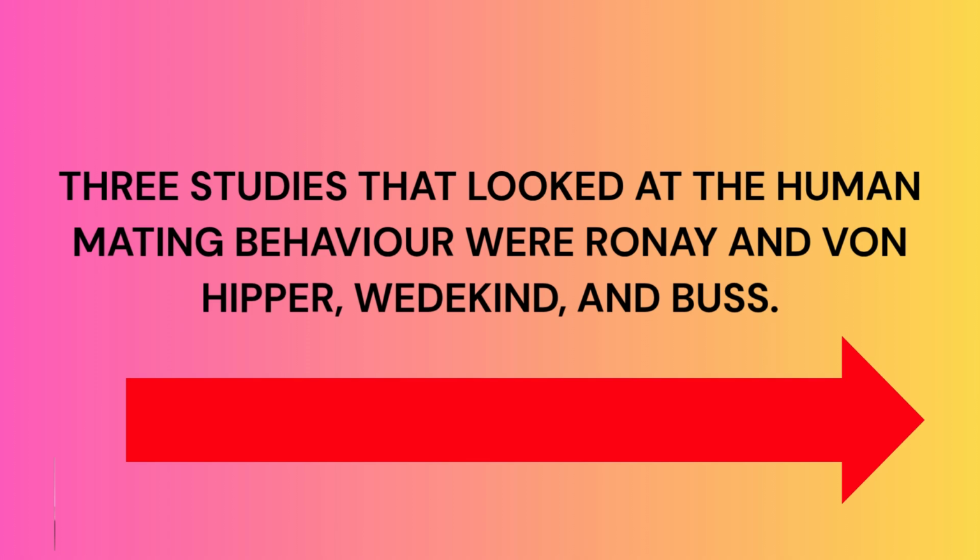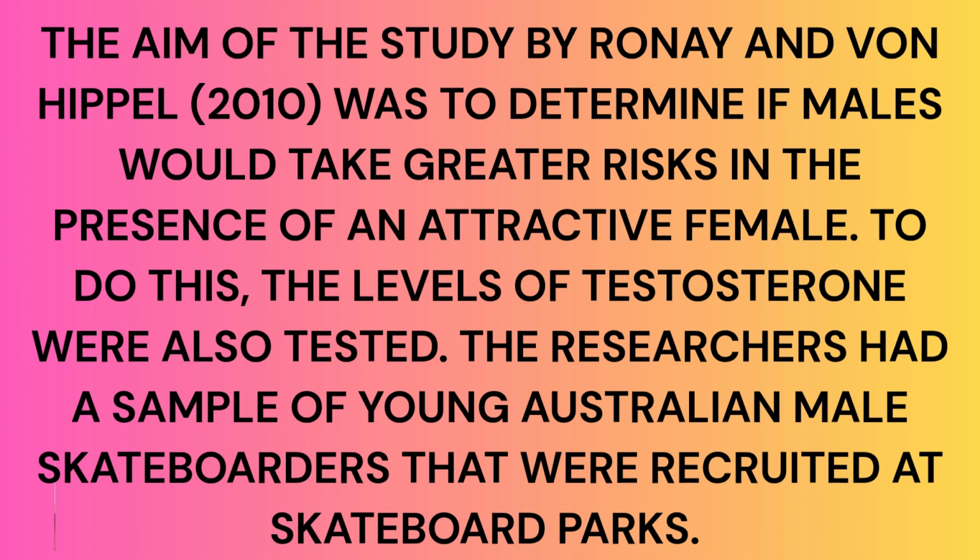So now what I have done here is I have given an introduction where I give the basic features of the evolutionary argument, that what is it and what is the sexual selection process, survival of the fittest, and natural selection. So this is what I give, a gist of the whole theory, and after that I also give what I'm going to write in my ERQ, what all studies I'm going to refer to. You have to mention that soon after the introduction is over. After that, I write the next paragraph, which goes like this.